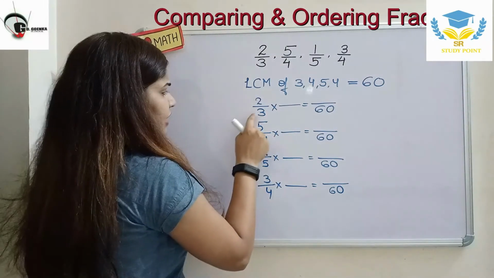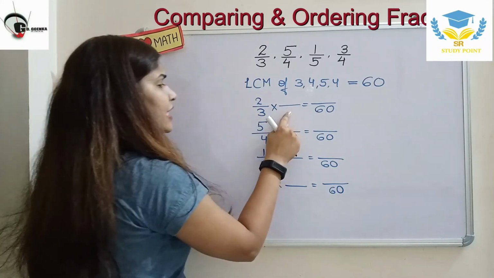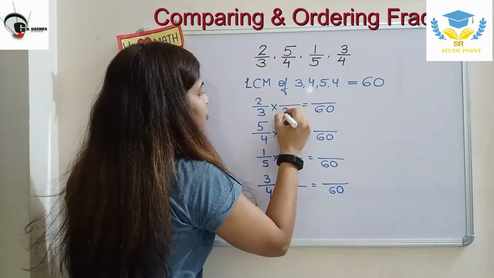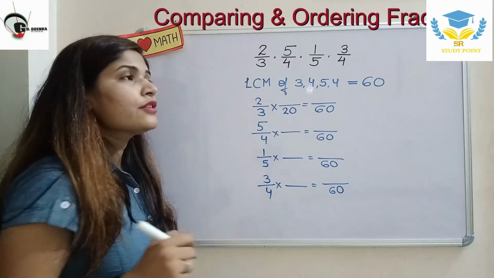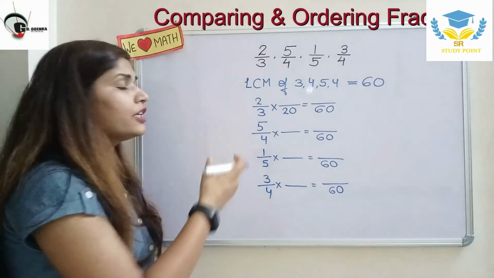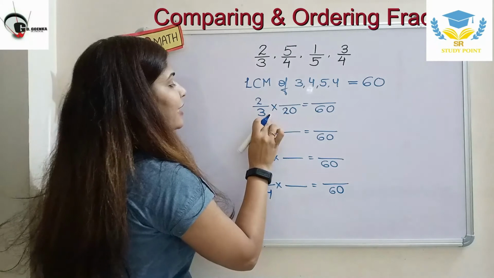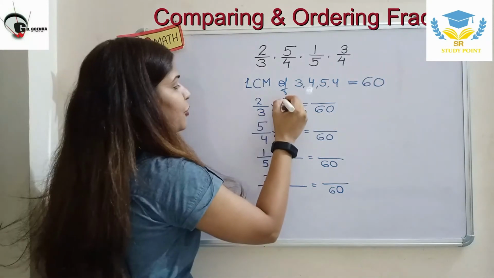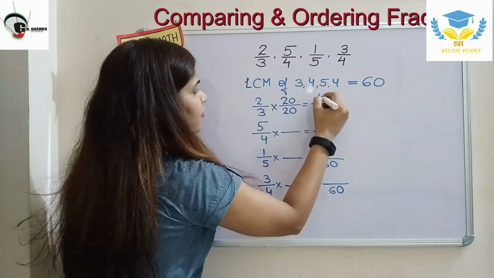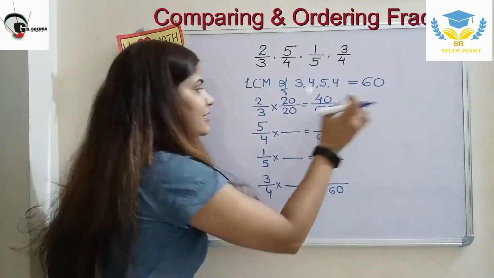So now let us start with the first fraction. What do I need to multiply 3 by to get 60? Yes, you are right, it is 20. There is a rule, children, for making an equivalent fraction: whatever we do with the denominator, we have to do the same with the numerator as well. So if I have multiplied 3 by 20 to get 60, I am going to multiply the numerator also by 20. 2 20s are 40. Now we have got a new fraction with the denominator 60.